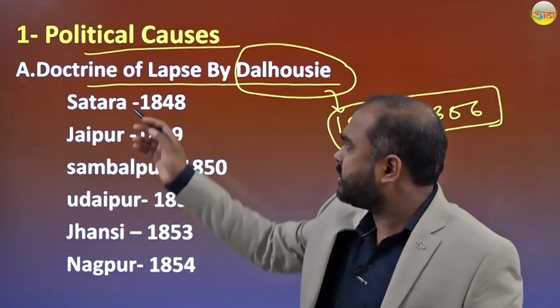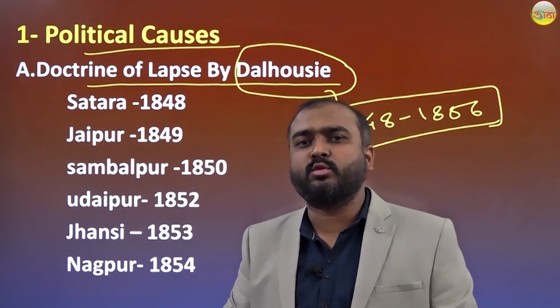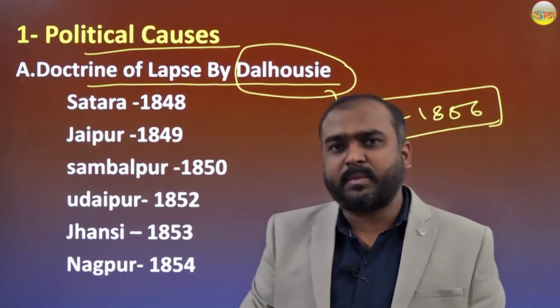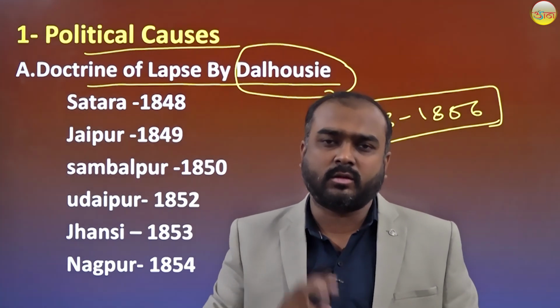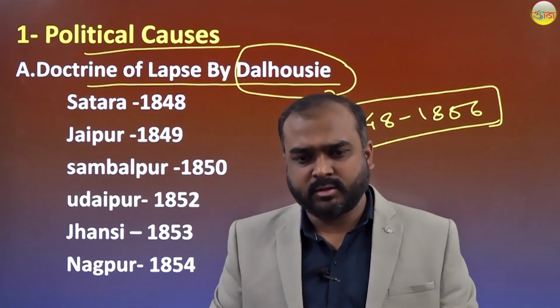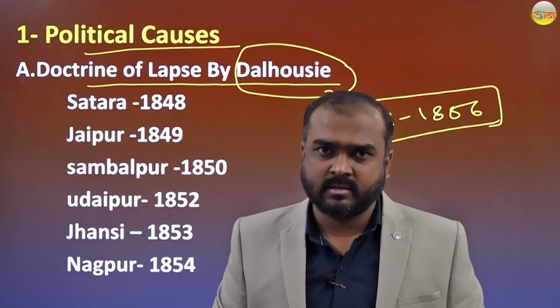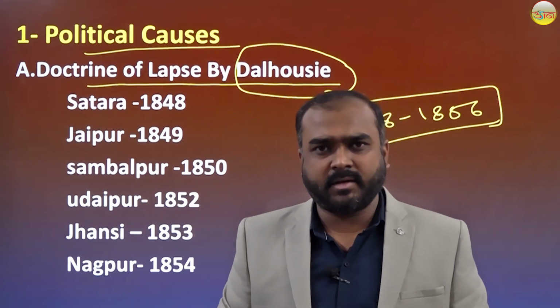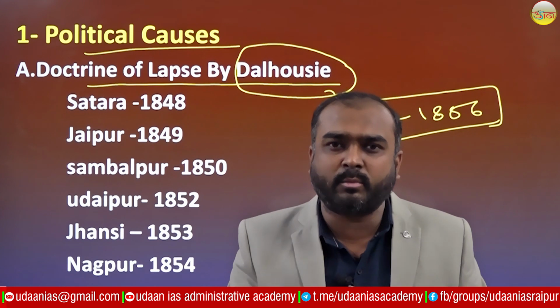What this doctrine of lapse says is, according to this rule, the princely estates will lose their status on two bases. First, if the ruler is manifestly incompetent. And the second, if the ruler died without having a natural born nominee.